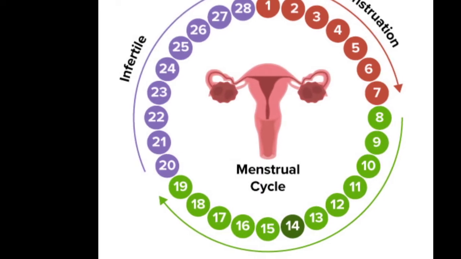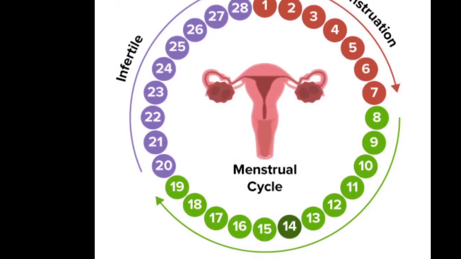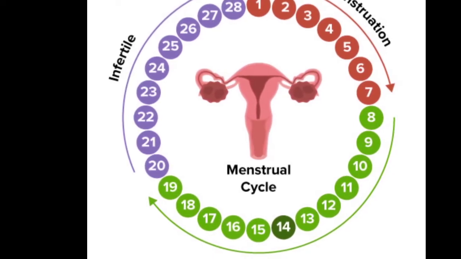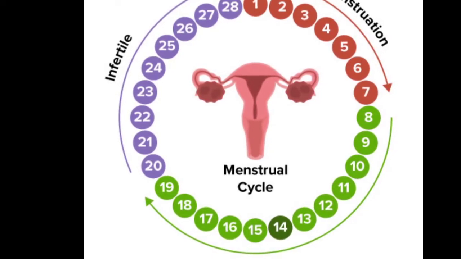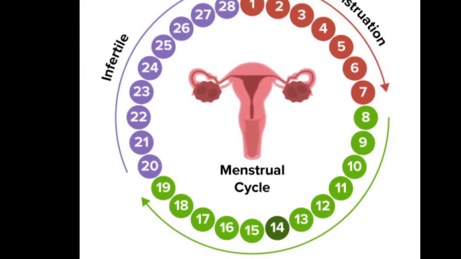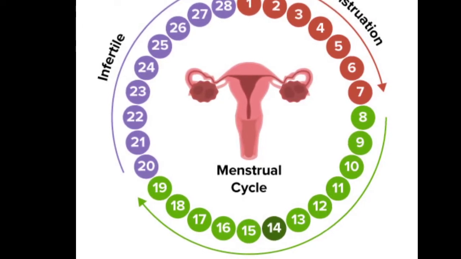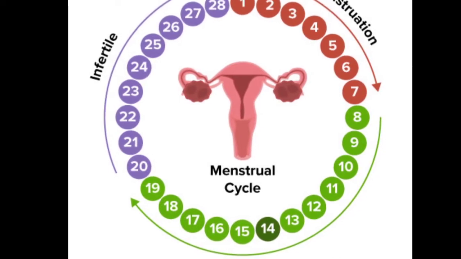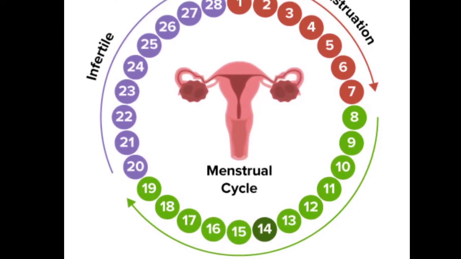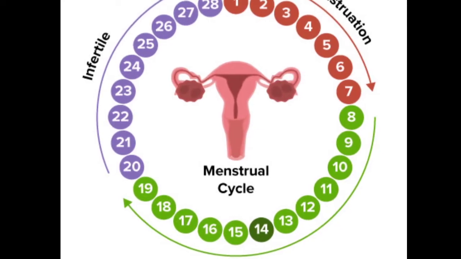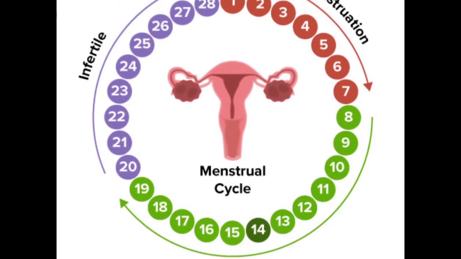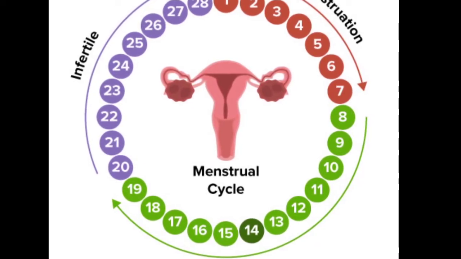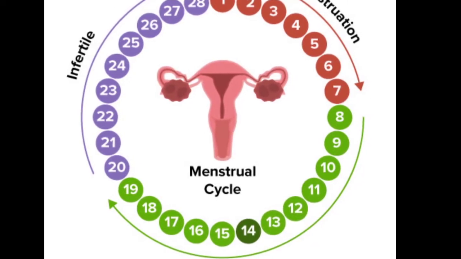So, when there is no fertilization, when there is no fusion of the male and female gamete, this ovum, which is released from the ovary, will not get implanted in the uterine wall, and it will dissolve into the uterus. And the layer which is formed by the uterus for the implantation is no longer used. Then it will lead to shedding of the layers, which contains mainly blood and other tissues. And it will come out of the uterus and continues for 5 to 7 days.